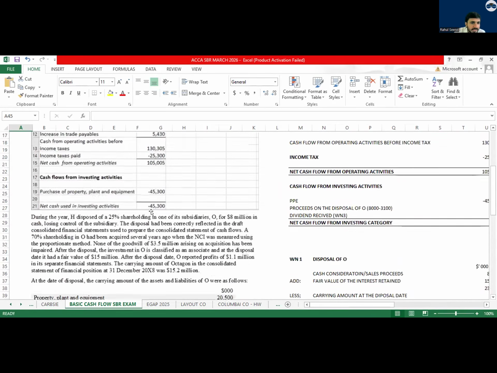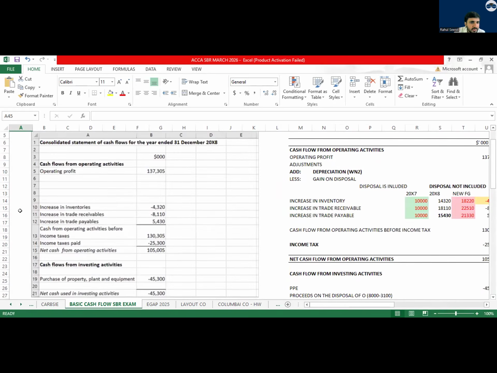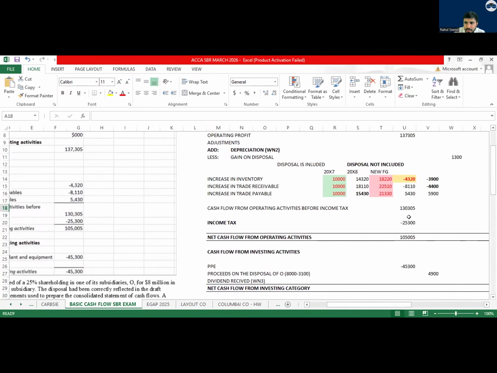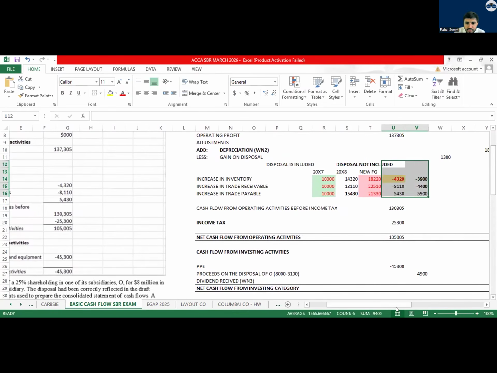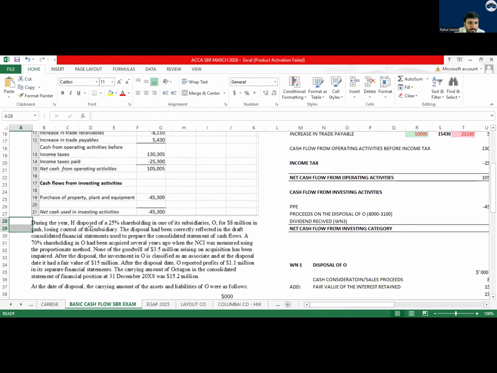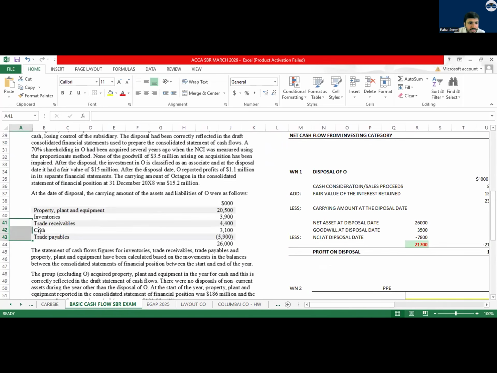So now see what is the draft version they have given. They have already given this value. Increase in inventory, increase in receivable, increase in trade payable. They have already given these values, everyone? Yes, sir. Now in this question, what did we do? We had disposed of a company. Now this is the trade receivable, cash and trade payable and inventory of this company.